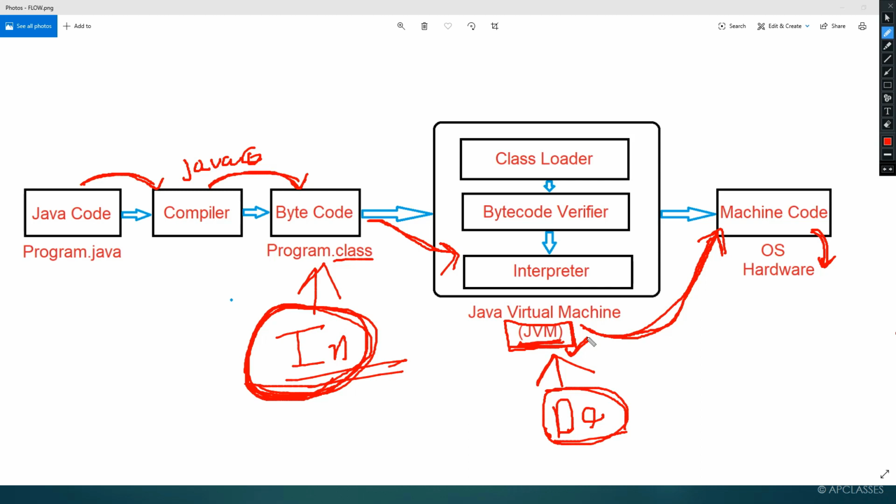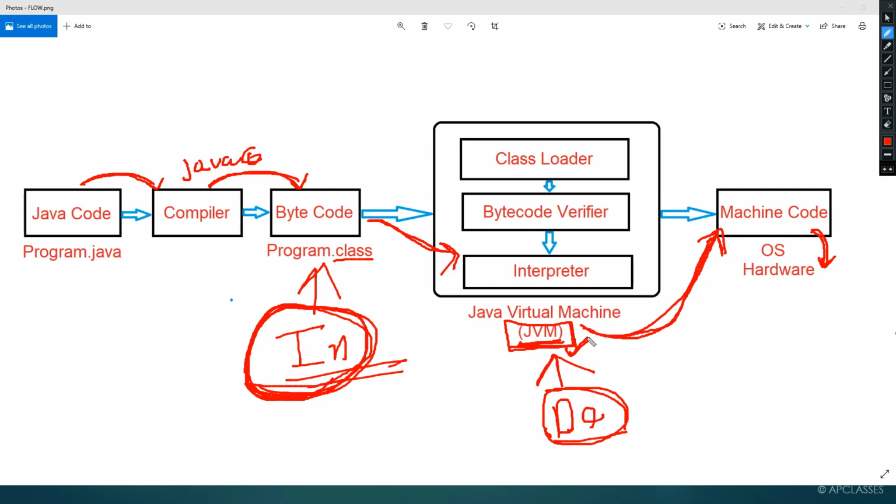Again, the answer is yes. The JVM of Linux will be different from the JVM of Windows. And if someone is using a Macintosh operating system, they will have to download a JVM separately for Macintosh. Is this clear to everyone?